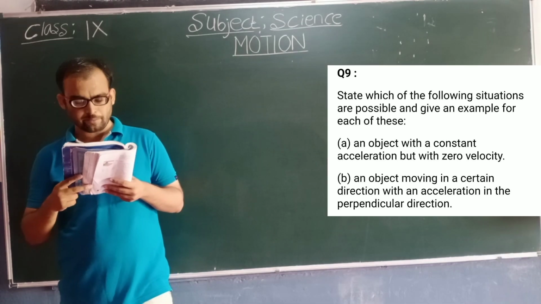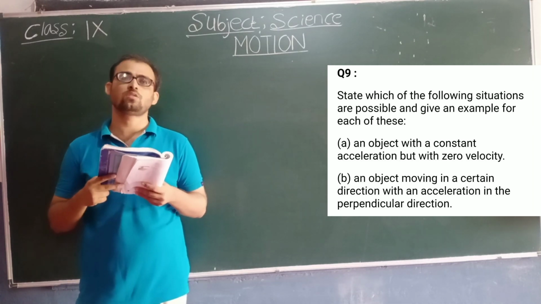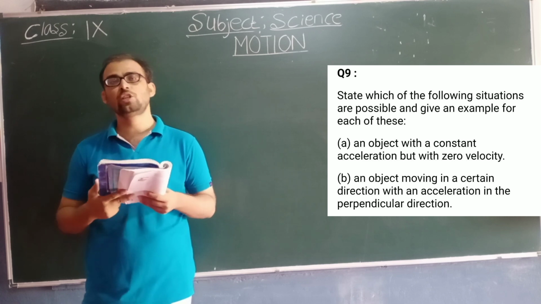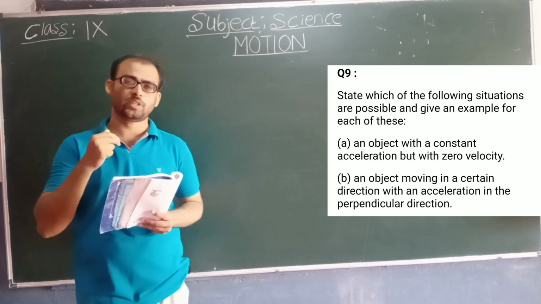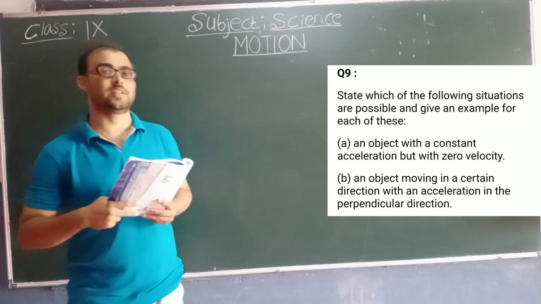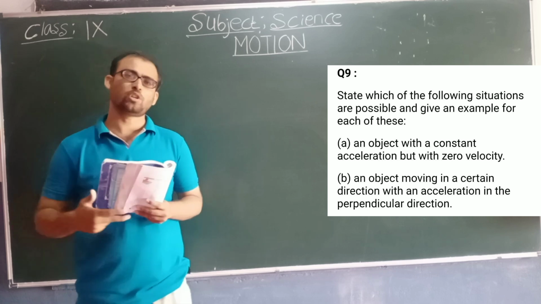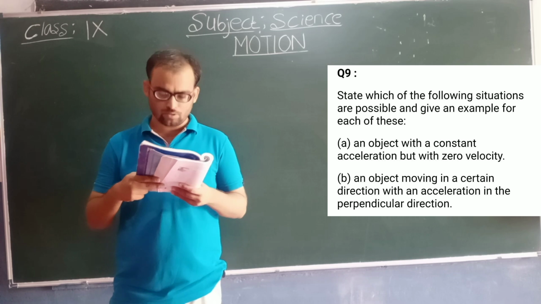The first statement, students, ninth A: an object with a constant acceleration but with zero velocity. Is this possible? An object is having a constant acceleration but its velocity is zero. So is it possible, students? Let us check.